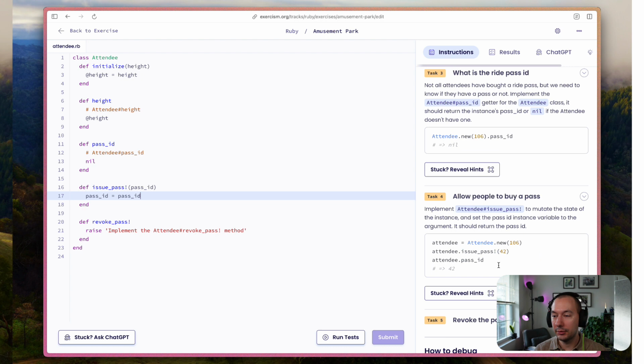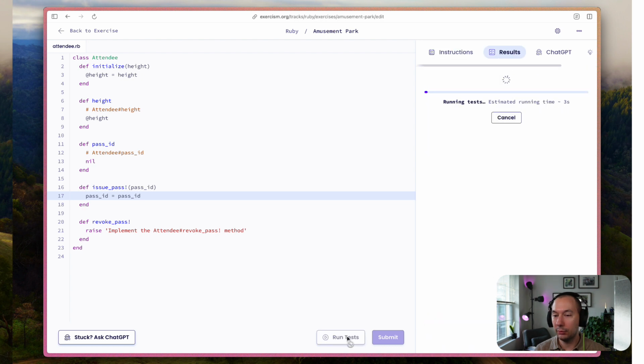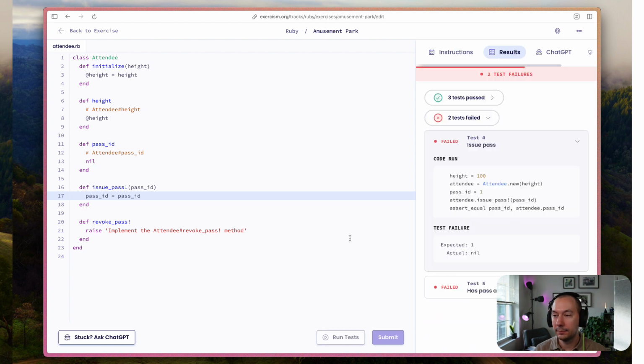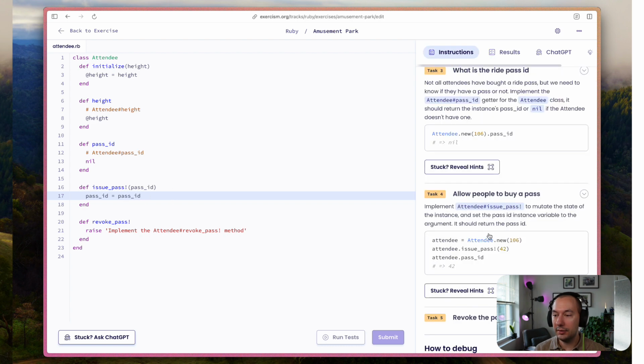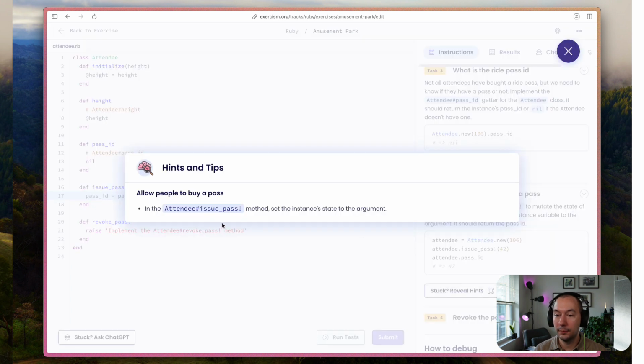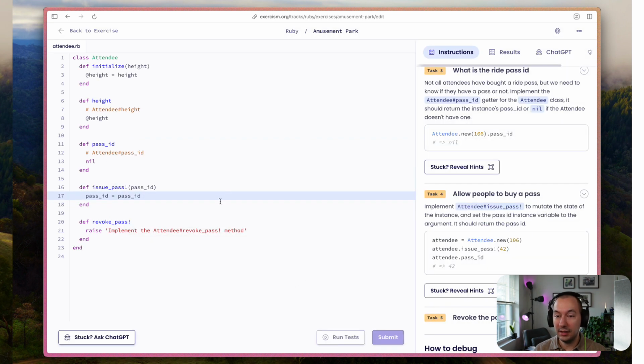I feel like I'm not understanding something here. Let's see what happens if we run that. Still not quite right. And this doesn't really make sense to me. So let's see what the hints reveal. So the idea is to set the instance's state to the argument. So I guess the question is, what state are we talking about exactly?